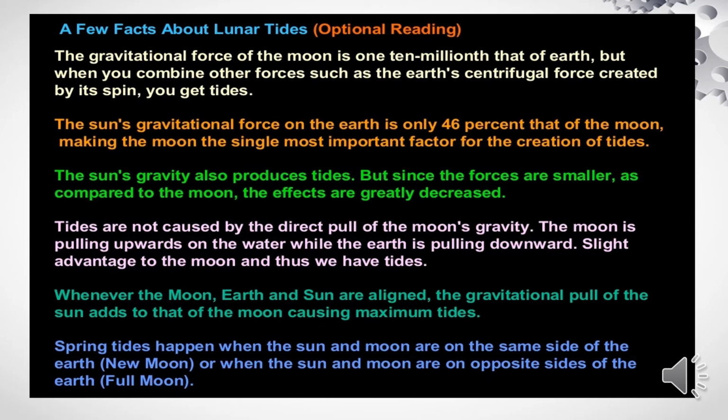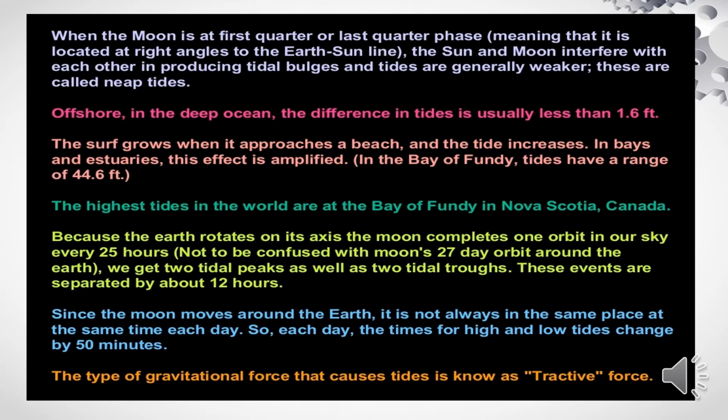Spring tides happen when the sun and the moon are on the same side of the earth, that is new moon, or when the sun and moon are on opposite sides of the earth, that is full moon day. When the moon is at first quarter or last quarter phase, meaning that it is located at right angles to the earth-sun line, the sun and the moon interfere with each other in producing tidal bulges, and tides are generally weaker. These are called neap tides.